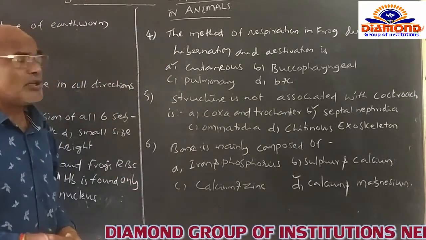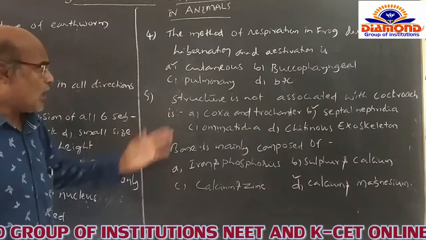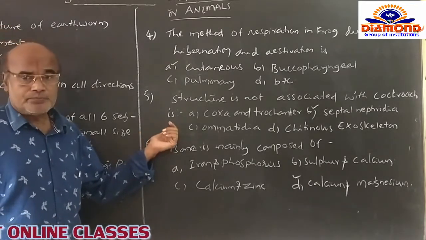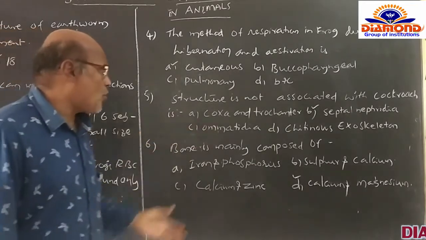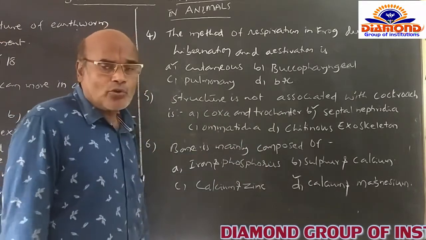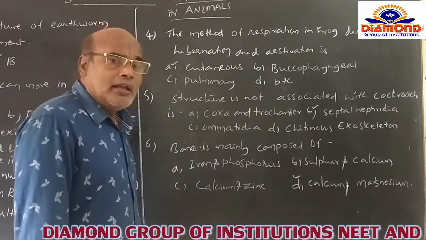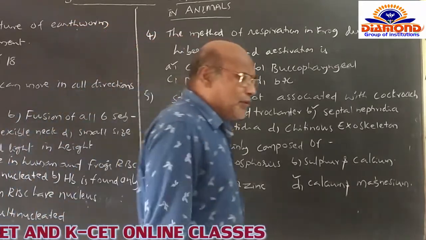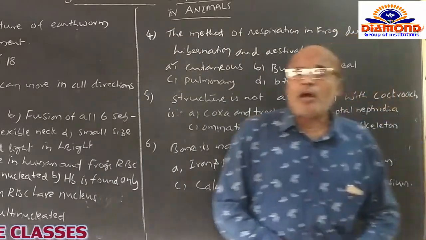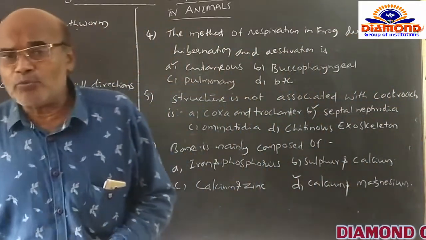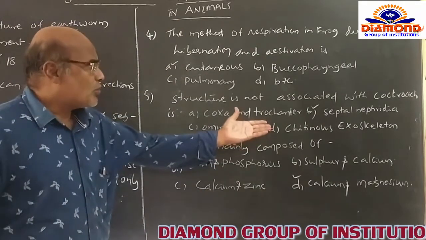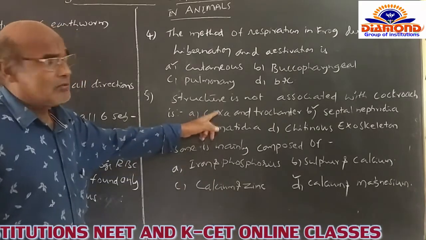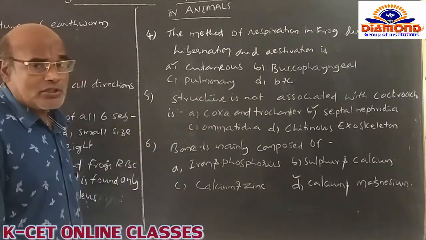Which structure is not associated with the cockroach? Just carefully read that. The first option, A, is the coxa and trochanter, two parts of the leg of the cockroach. Whereas B option is the septal nephridia. The septal nephridia is naturally present in the earthworm to perform excretion itself. So the septal nephridia is not at all concerned with the cockroach. That's why we are opting for the B option for this question.